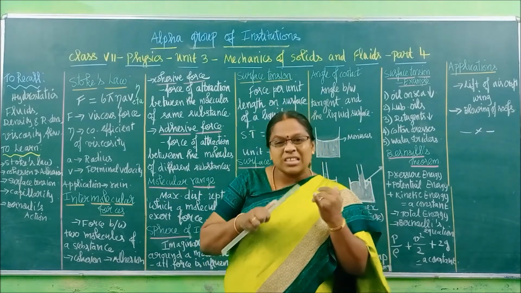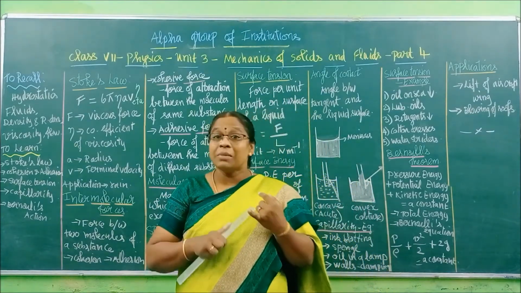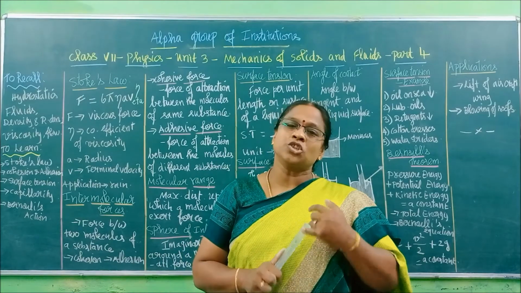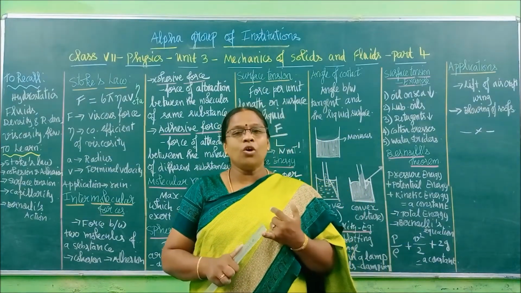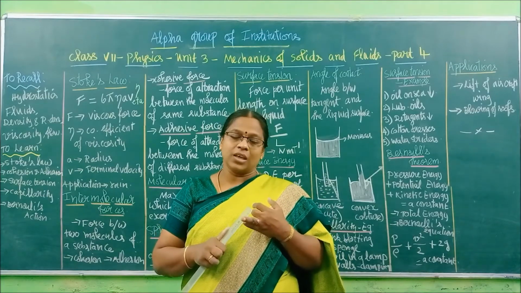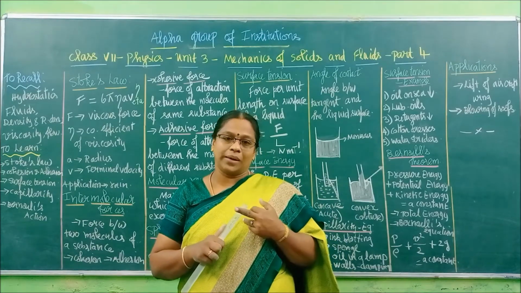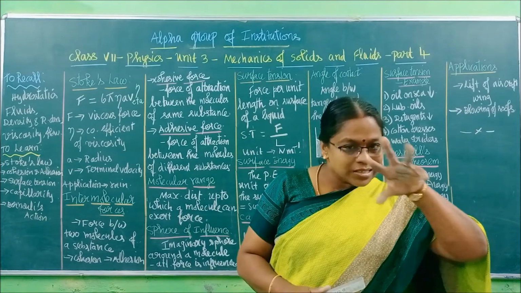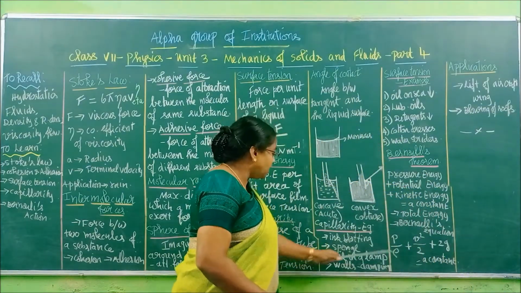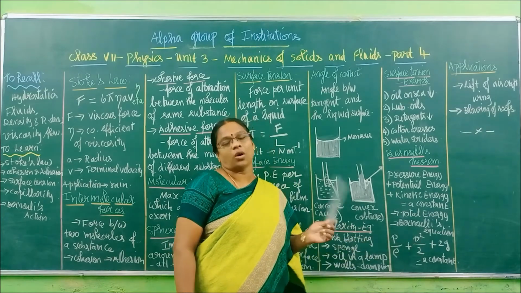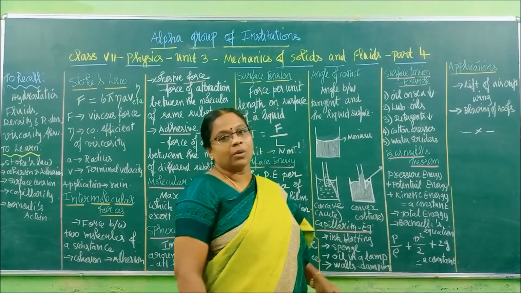Streamlined flow means steady and slow flow, as I told you in the previous video. So when the liquid satisfies these conditions, the sum of these three energies will remain constant. That is your Bernoulli's theorem.